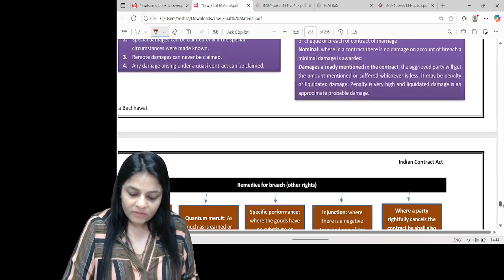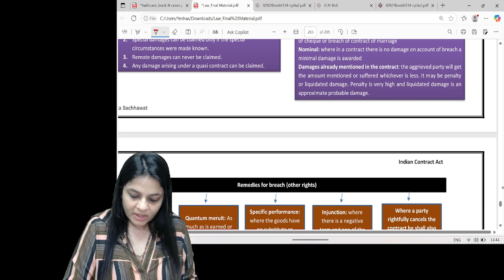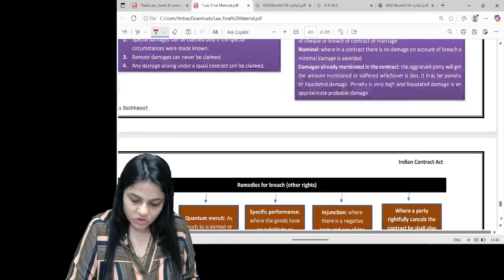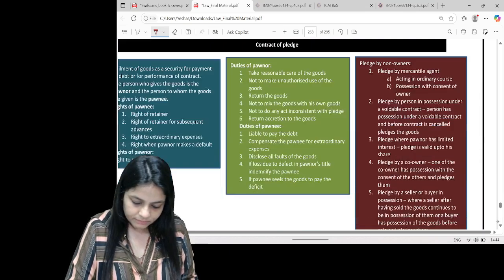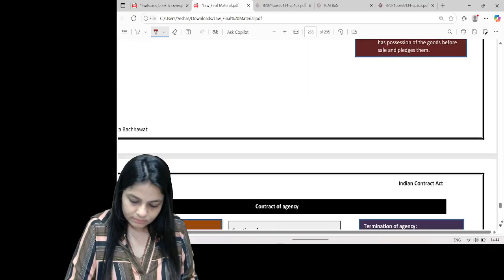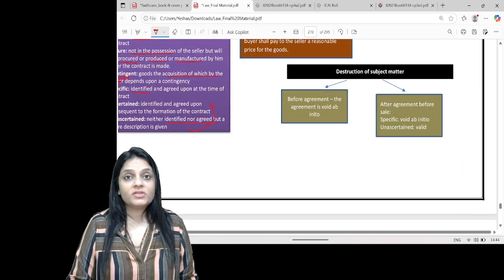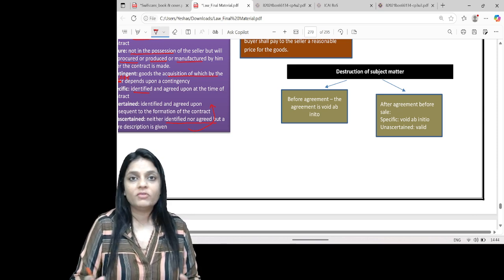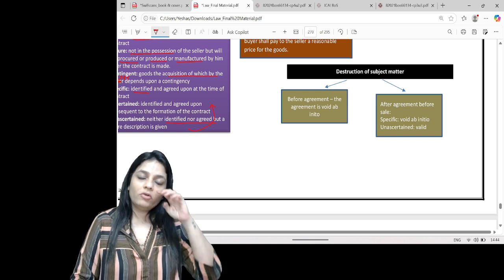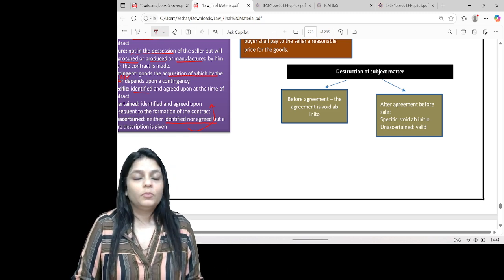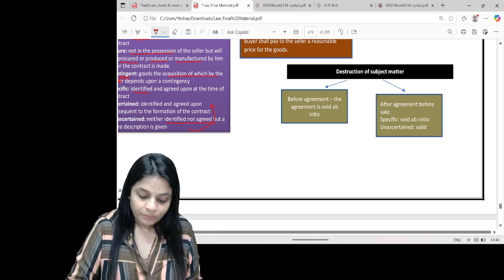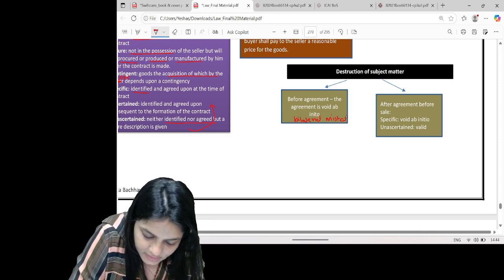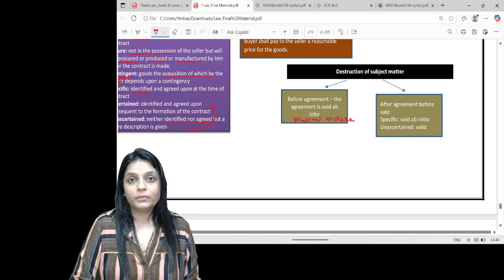The last topic of this unit, destruction of subject matter. If even before the contract is made, the goods are destroyed, doesn't matter which type of goods, the goods are destroyed. A wants to sell his horse to B, B agrees to purchase. Both A and B do not know that the horse is already dead. Can I call it a bilateral mistake about the existence? Yes. What happens? The contract is void ab initio.